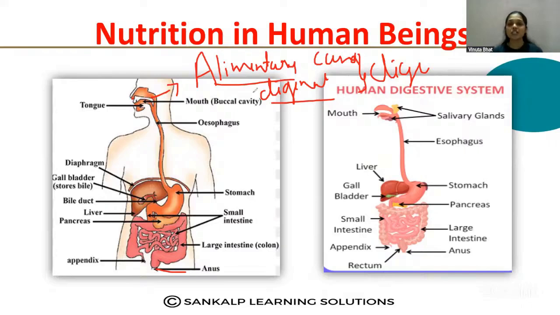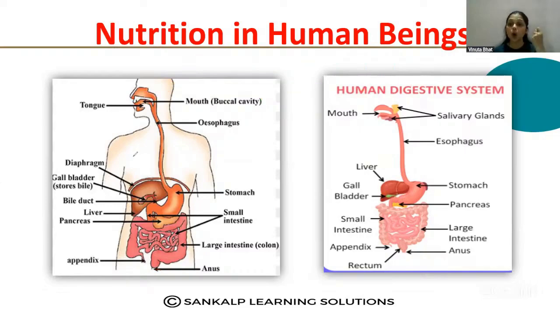Digestion in human beings means converting complex nutrients into simple forms. I repeat this sentence. Here you can see the alimentary canal, which starts with the mouth and ends with the anus. Let us learn the different steps present in nutrition in human beings.